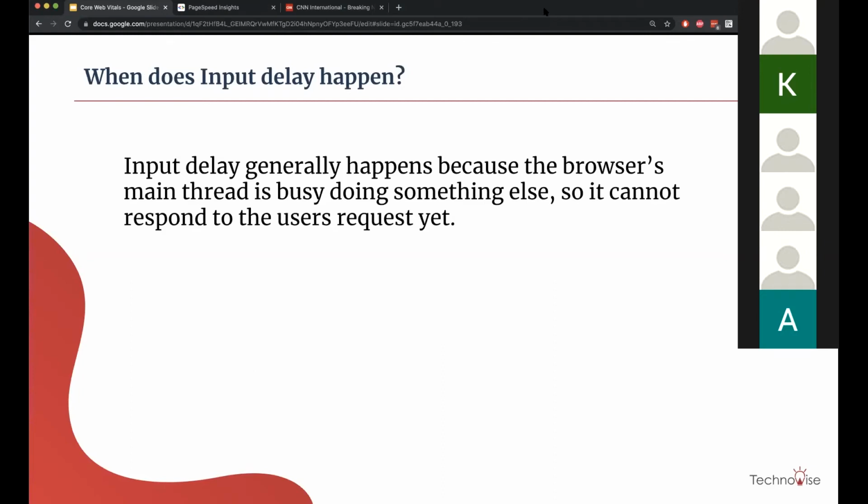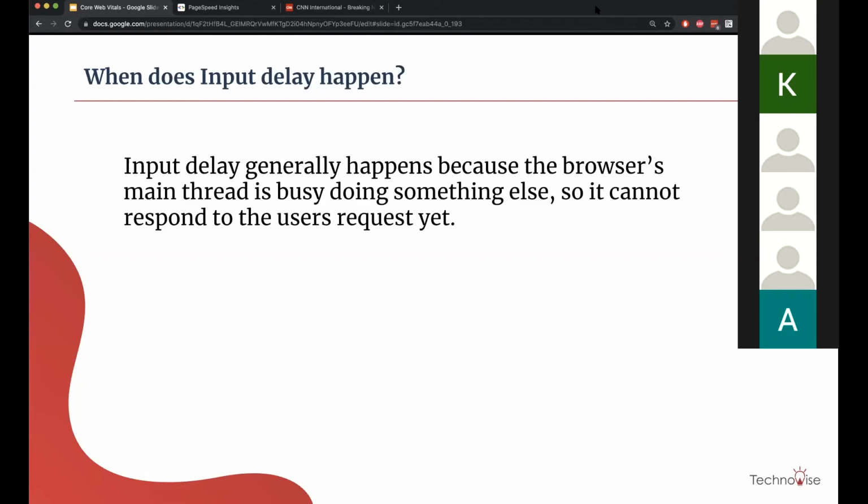When does the input delay happen? Let's go into that as well. It generally happens when the browser's main thread is busy doing something else, and that is why it cannot respond to the user. So you have given the browser a lot of work to do while the page is loading, so whatever the user is trying to interact with, it is not able to carry out.